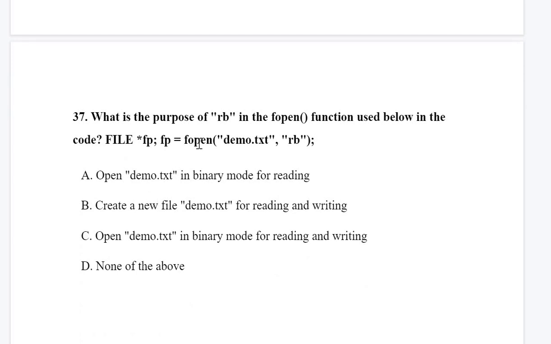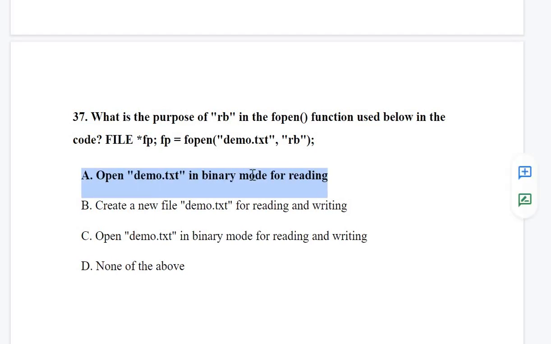Next is, what is the purpose of rb in the fopen function used below? Okay, so we are using here FILE *fp, fp = fopen("demo.txt", "rb"). This code is for rb, meaning we are opening the file in binary mode. The options are: open demo.txt in binary mode, yes. For reading, yes. So we are opening this file in binary mode for reading. For reading and writing, no, because there is no plus sign here. In binary mode for reading and writing, no.